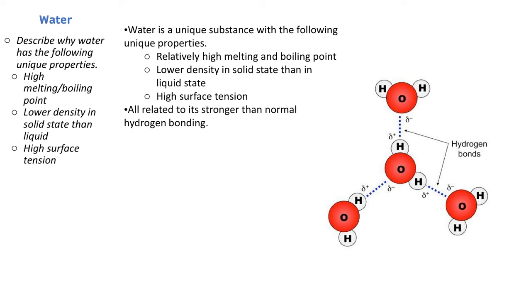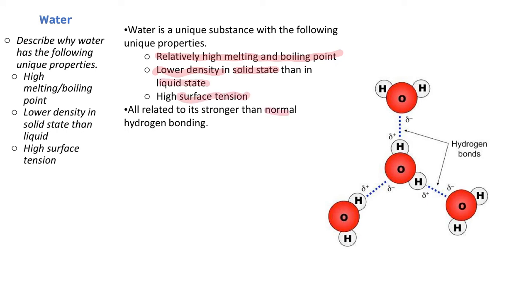Alright, so we're going to be seeing why water has some fancy properties. Water is a unique substance because it has a relatively high melting and boiling point. Remember that water, as a covalent molecular substance, is supposed to have a low melting and boiling point, which it does. It's just that, compared to all of the other covalent molecular substances, it has a high melting and boiling point for its size. It has a lower density in solid state than in liquid state, which is a very unusual property, and we'll go through that, and high surface tension.